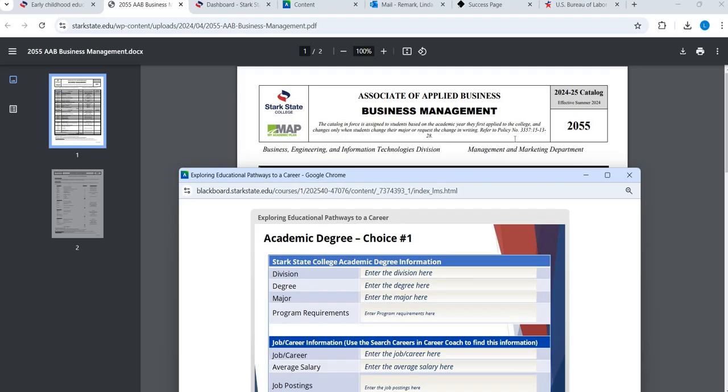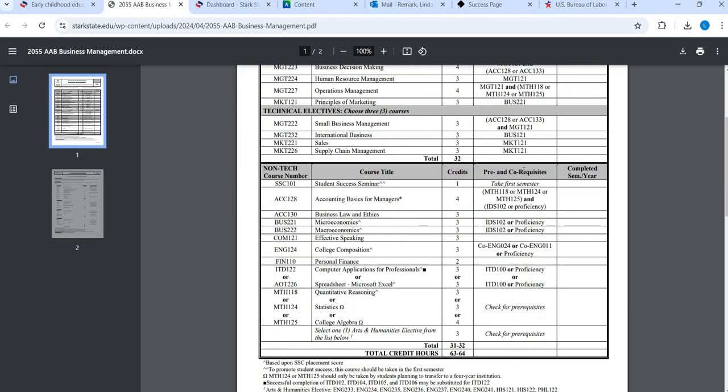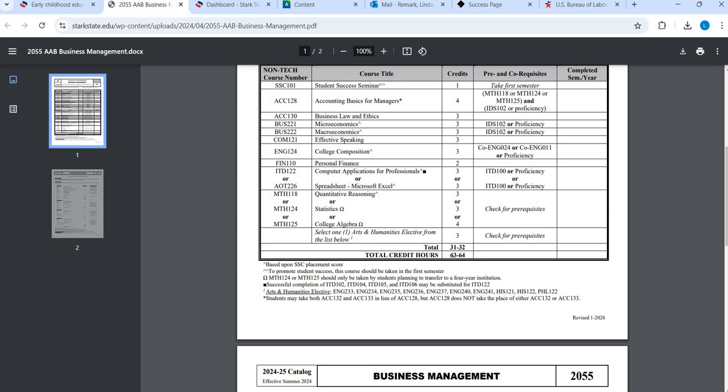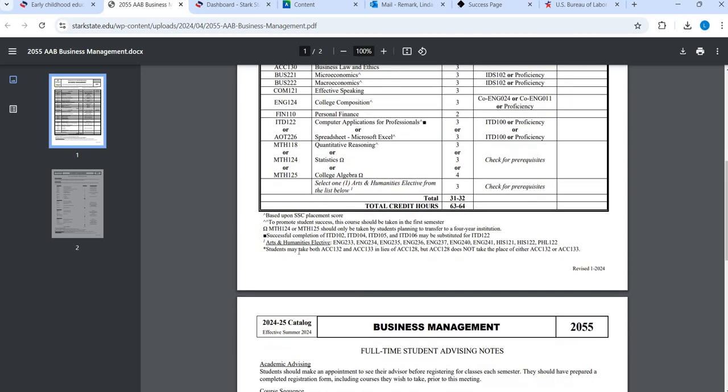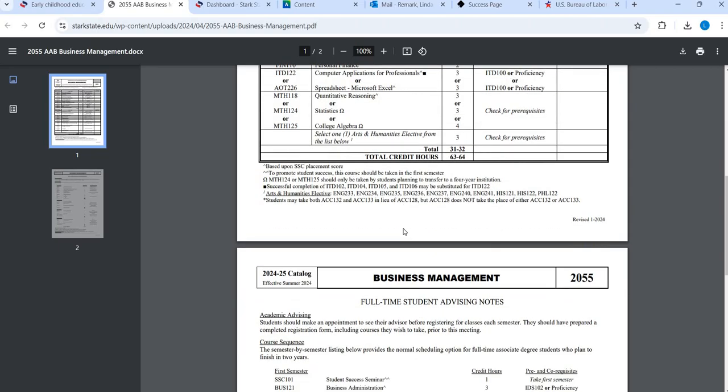And then the program requirements, there's a lot. I do not expect you to write down every single little thing. That's unreasonable. What you would write down maybe is how many total credit hours. And then is there anything down here that you would need to know? Is there a GPA requirement? Are there licensure exams you have to pass?